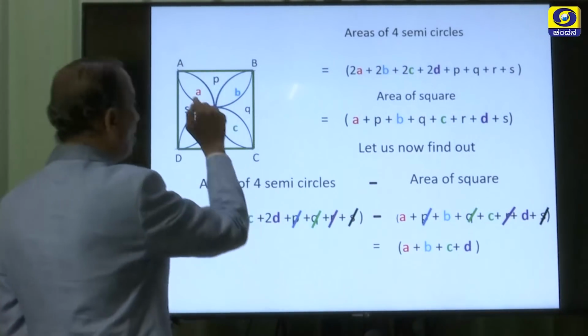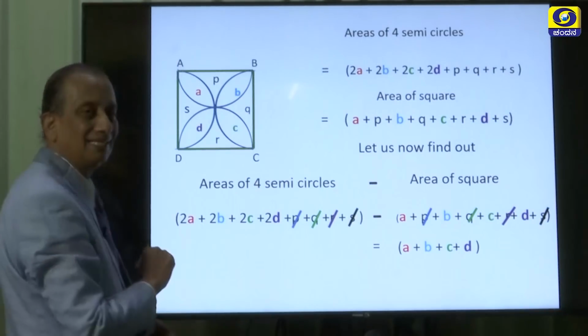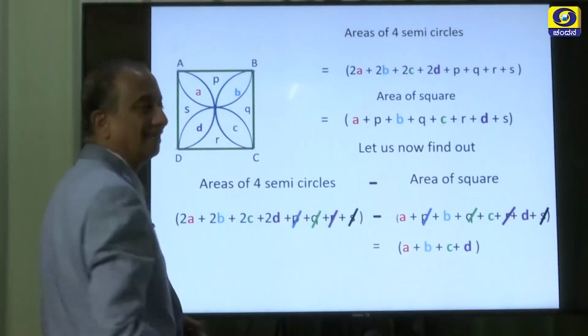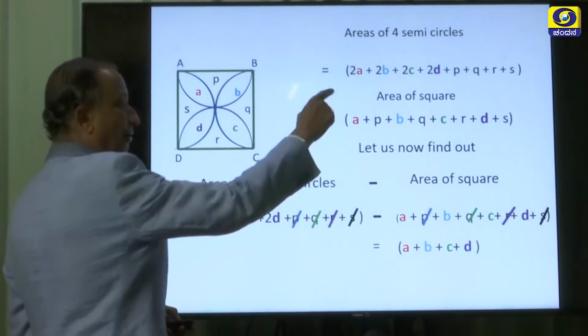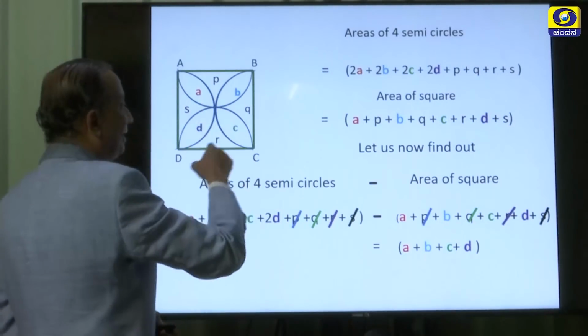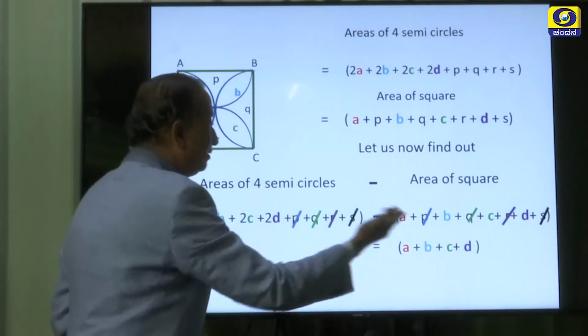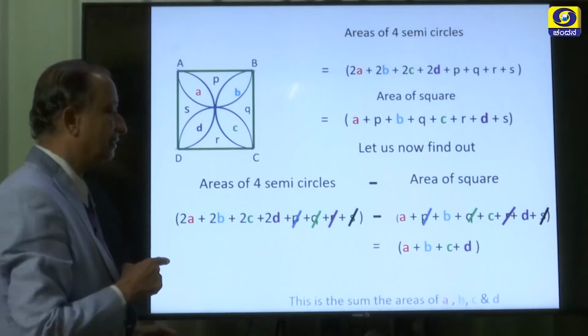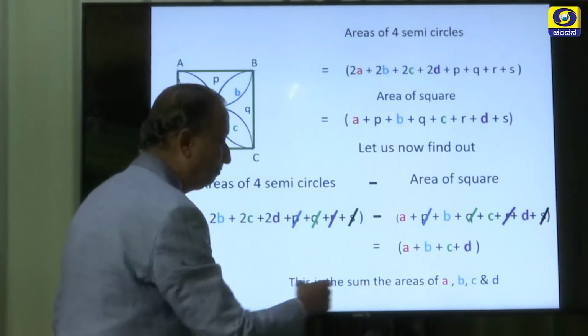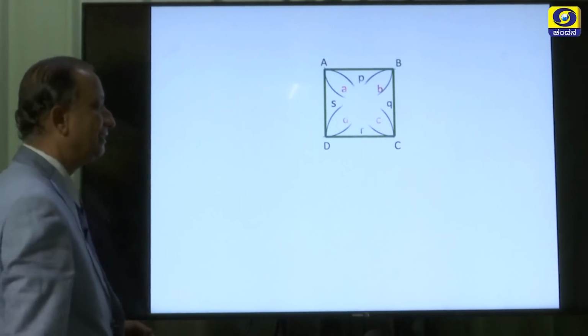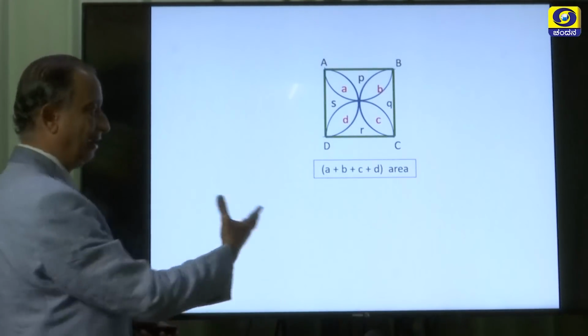So, if you want the area of these 4 regions, what do we have to do? We have to take the areas of 4 semicircles. From that, if you subtract the area of the square, that will be equal to the sum of these 4 regions. So, this difference is nothing but the sum of the areas of 4 regions. Therefore, we can highlight it like this.